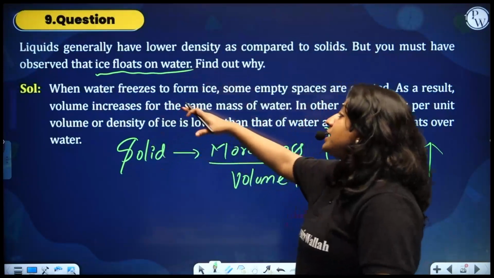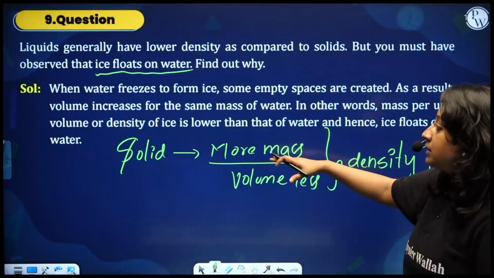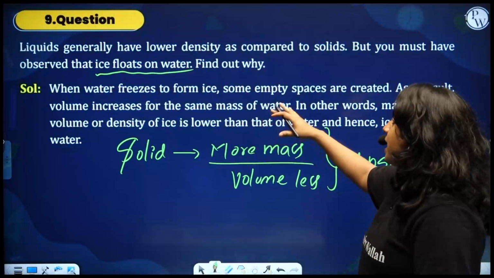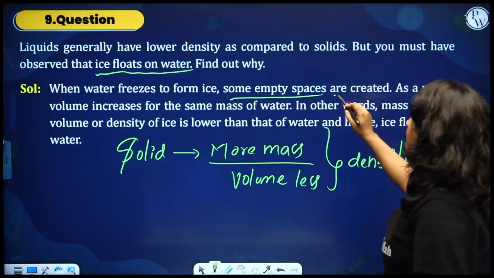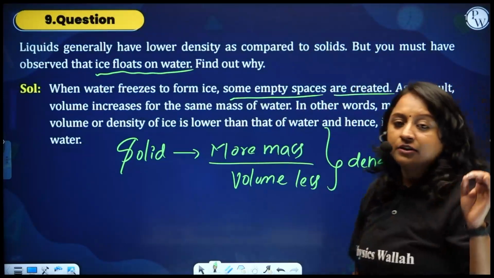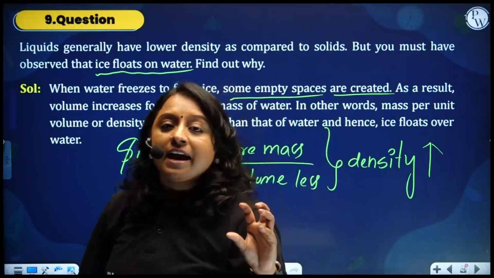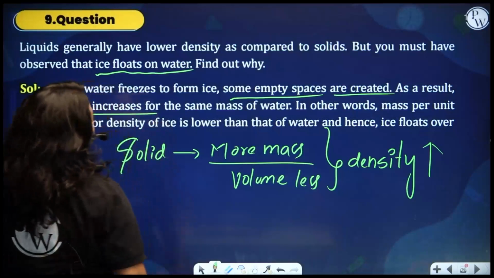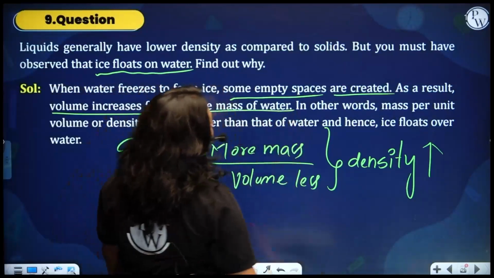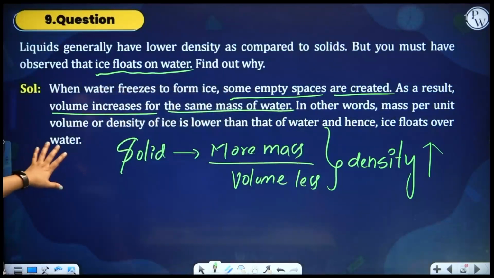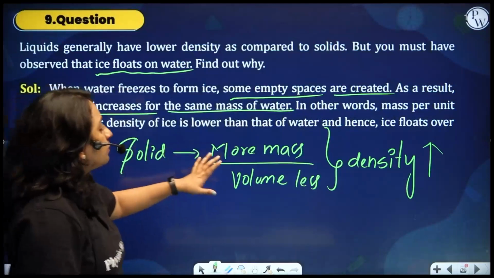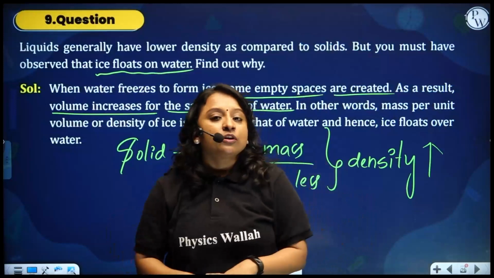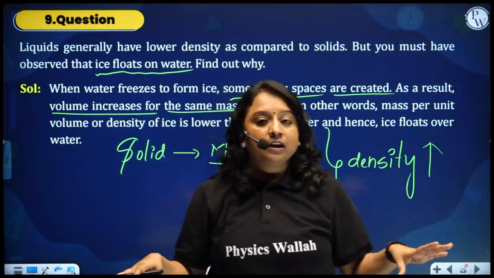When water freezes to form ice, some empty space is created. When it forms as ice, empty space is created. As a result, volume increases for the same mass of water. In other words, mass per unit volume, or density, of the ice is lower than that of water. Hence, ice floats over water. This statement is on a very general mode.